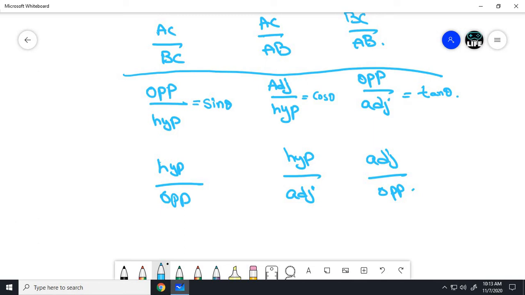Hypotenuse by opposite is cosecant theta, hypotenuse by adjacent side is secant theta, and adjacent side by opposite side is cot theta.